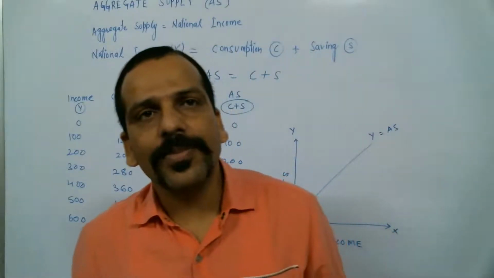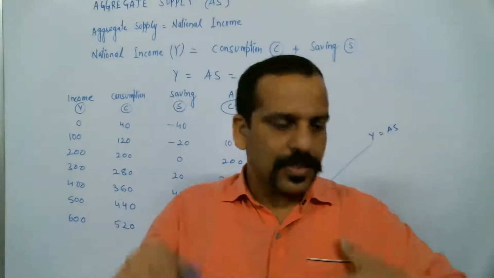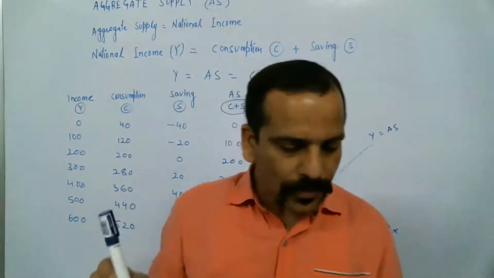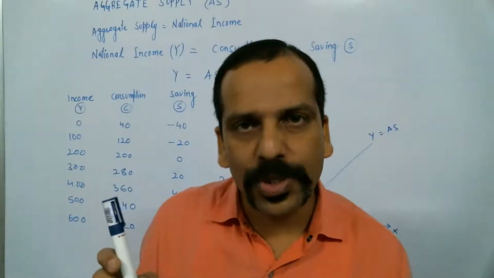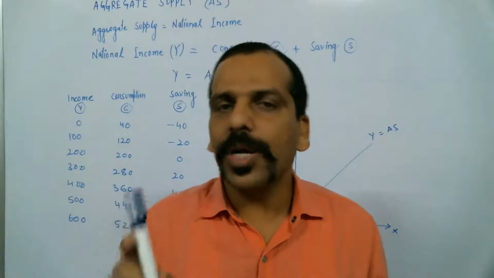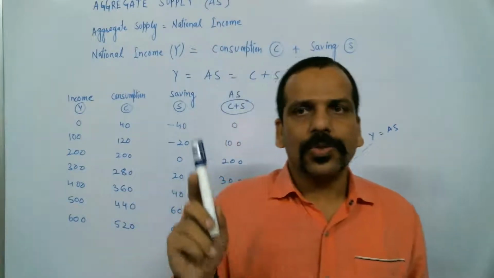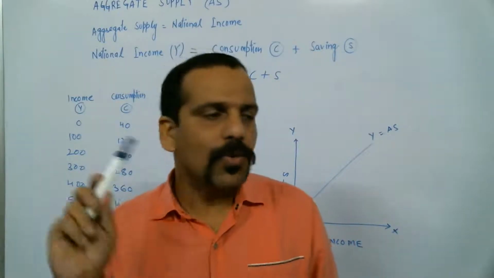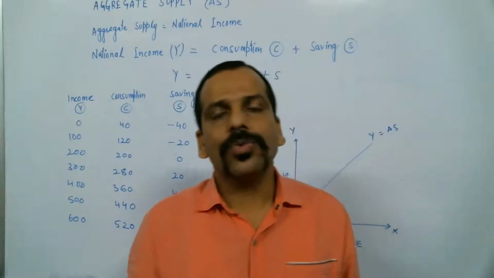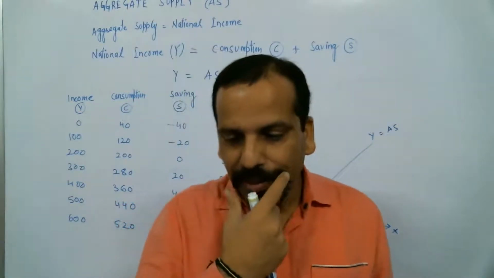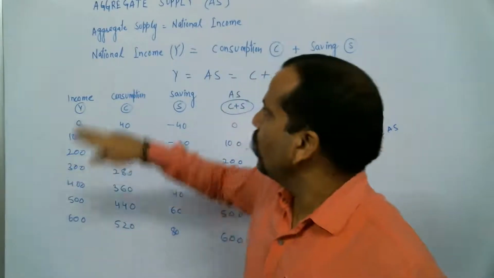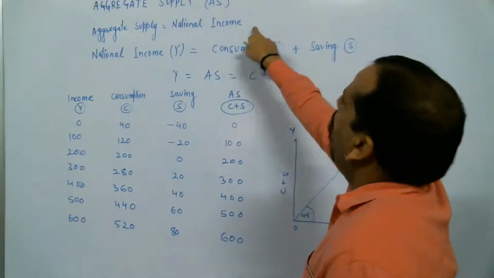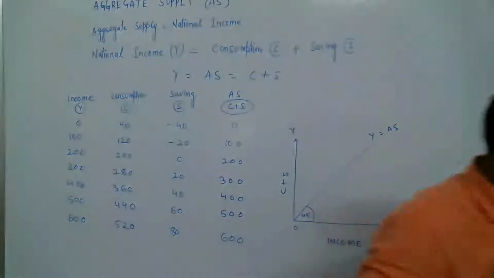So aggregate supply is about the factors of production. When I talk about the supply of these goods, it means to produce these goods, we need factors of production. If you need factors of production, you have to pay the money. You have to bear the cost. So if you add the total income of everybody, that is nothing but equal to the national income. National income it is. Is it clear why aggregate supply is also called national income?